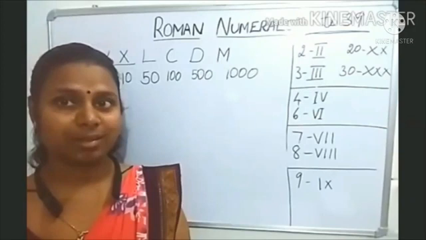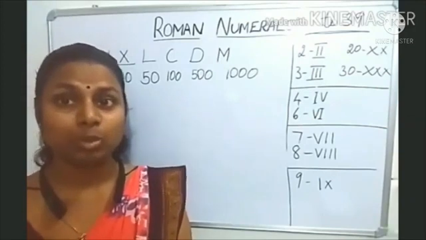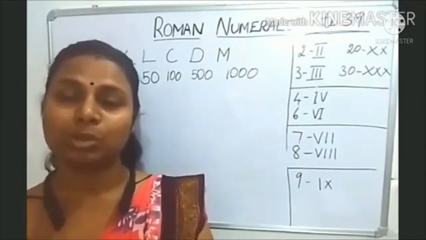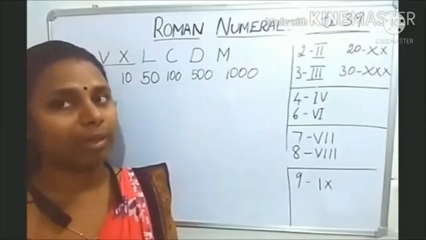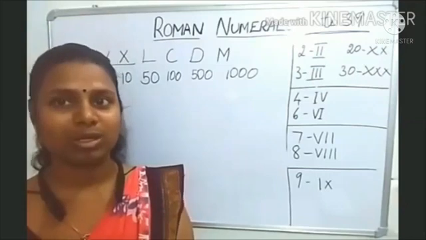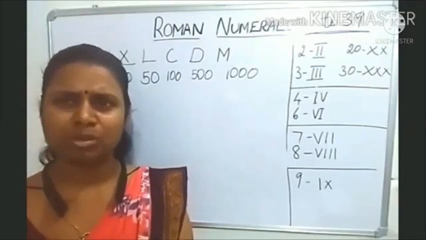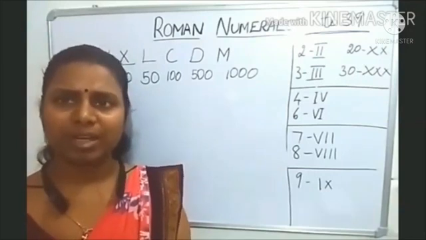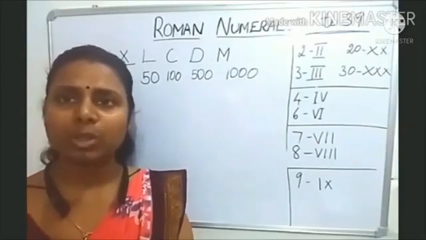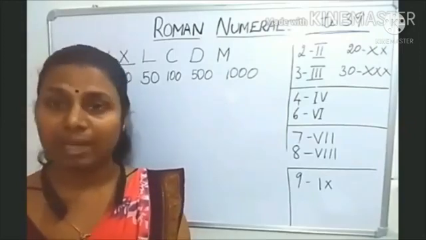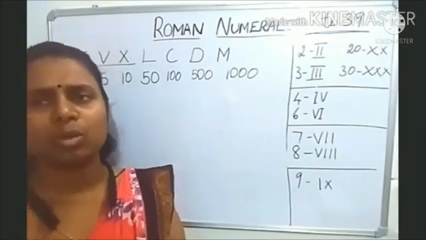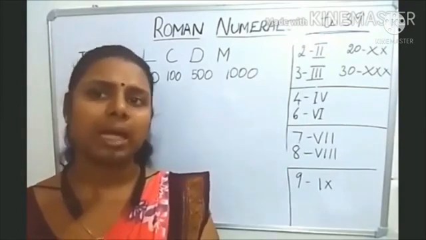This is the numerical system which we use for mathematical calculation, isn't it? But Roman numerals, usually in India we don't use for mathematical calculation, but still it is good to know how to read the numbers, because it is still in use somewhere else. For example, when we write the classes, class I, II, III, we write in Roman numerals. In some clocks you can see Roman numerals, even in the calendar also. In a few places we can see Roman numerals, but still we don't use them for calculation.